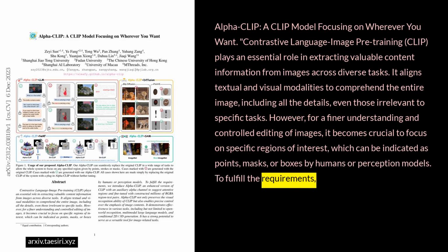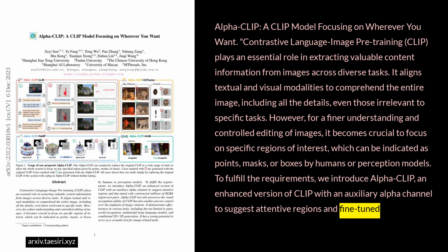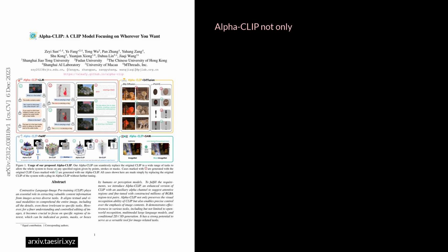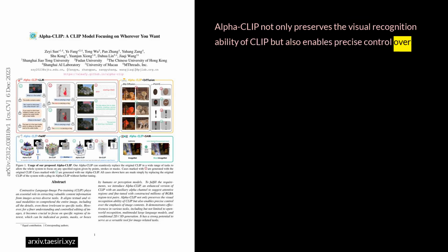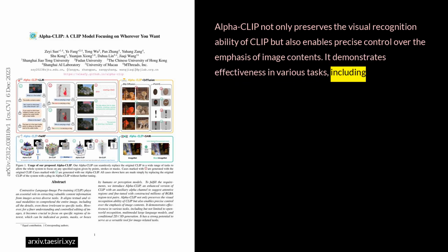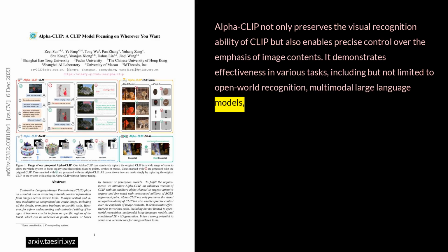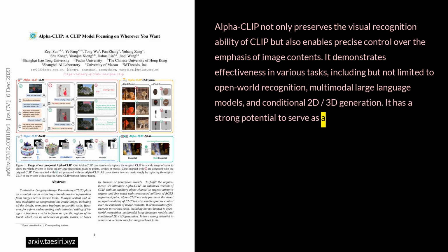To fulfill the requirements, we introduce Alpha Clip, an enhanced version of CLIP with an auxiliary alpha channel to suggest attentive regions, fine-tuned with constructed millions of RGBA region-text pairs. Alpha Clip not only preserves the visual recognition ability of CLIP, but also enables precise control over the emphasis of image contents. It demonstrates effectiveness in various tasks, including but not limited to open-world recognition, multimodal large language models, and conditional 2D/3D generation. It has a strong potential to serve as a versatile tool for image-related tasks.